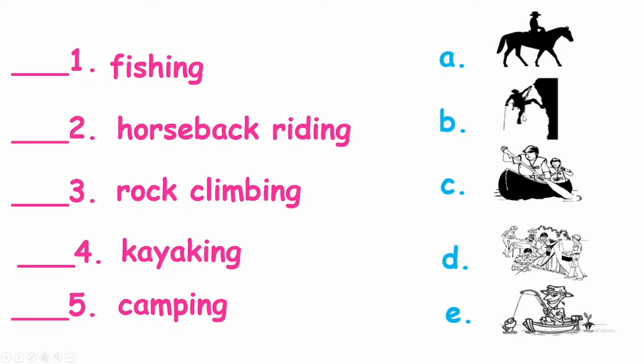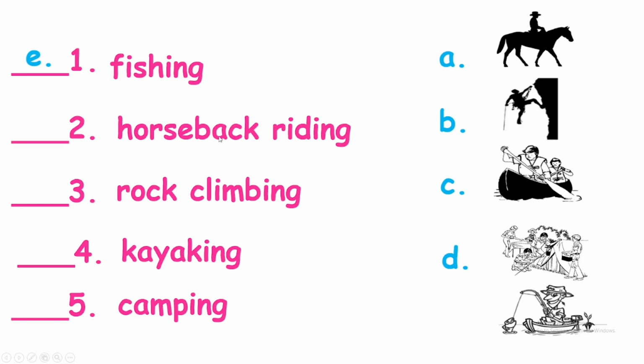B. Rock climbing. Rock climbing is where you climb the rock. C. Kayaking. This is a kayak. D. Camping. And E. Fishing. Okay, so number 1, what letter is it? A, B, C, D, or E? Fishing. The answer is letter E. Okay, so this is fishing.